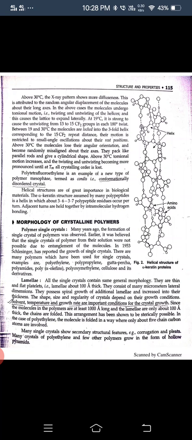Many polymers have been used for single crystals, such as polyethylene, gutta percha, polyamide, polypropylene, polyoxymethylene, cellulose and its derivatives.